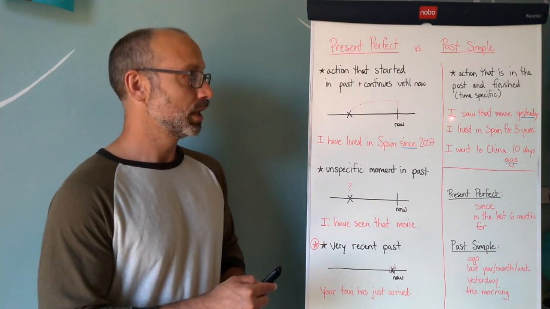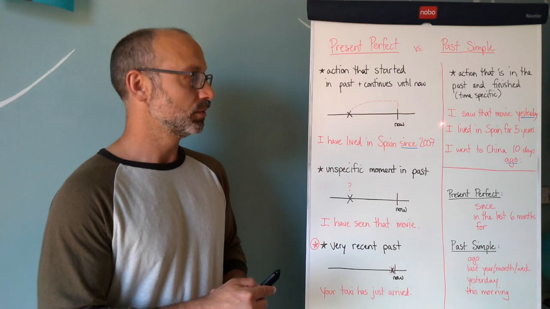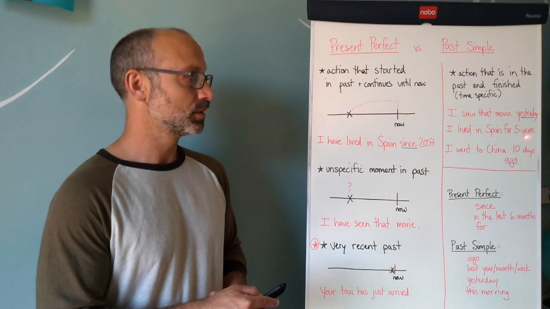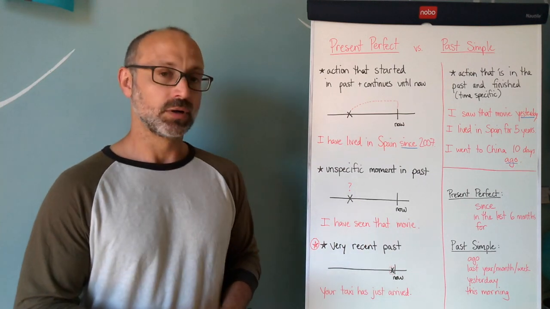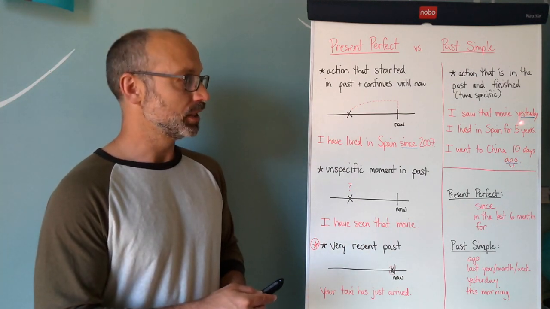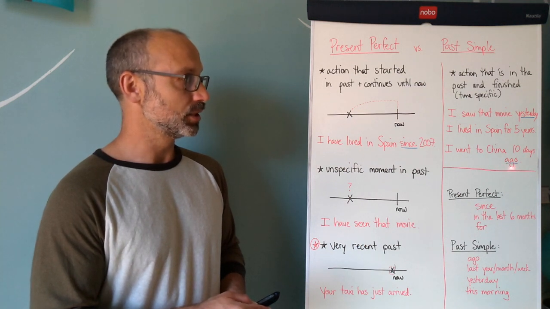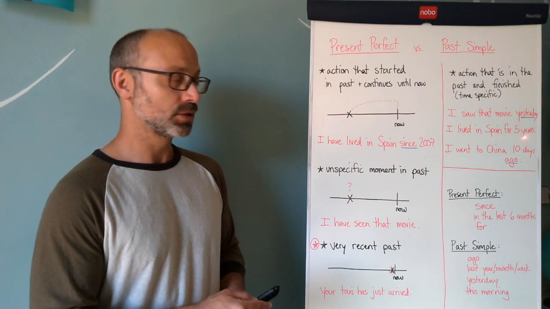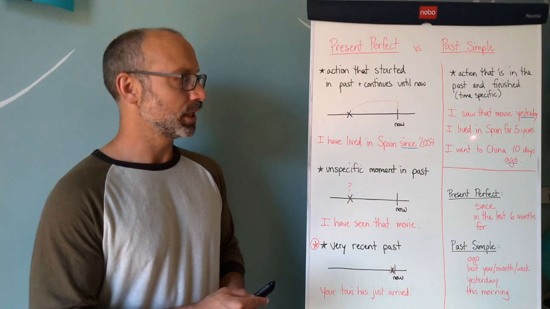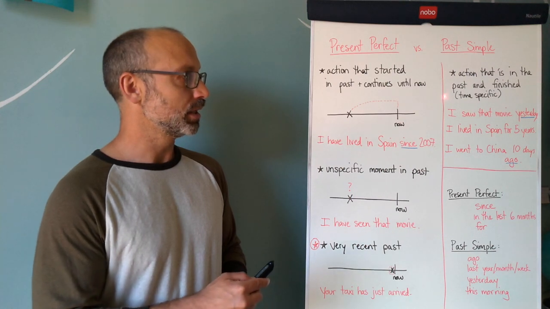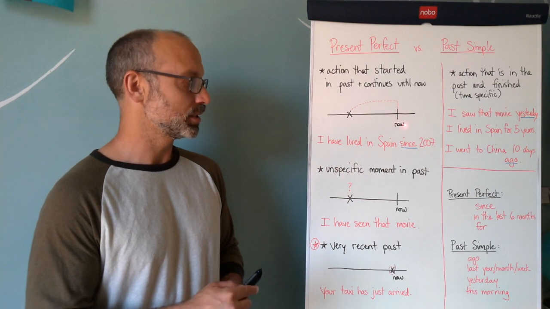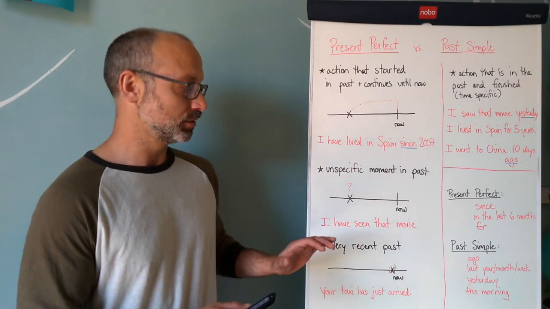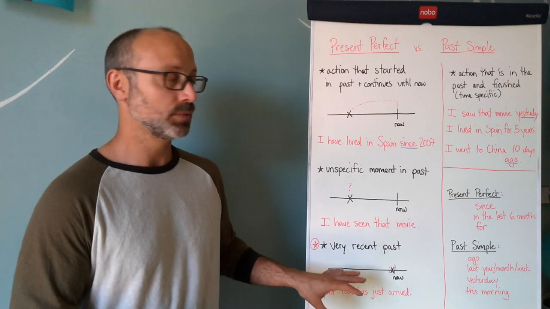All right, for example, I saw that movie yesterday, or I lived in Spain for 5 years. I went to China 10 days ago. All right, so here we have yesterday, 10 days ago, all right, for 5 years. All right, but I want to take a special look at this example here. All right, so now comparing this concept of the past simple with the concepts of the present perfect that we've already looked at. Okay, it's true we have one more here that we'll come back to in just a moment.